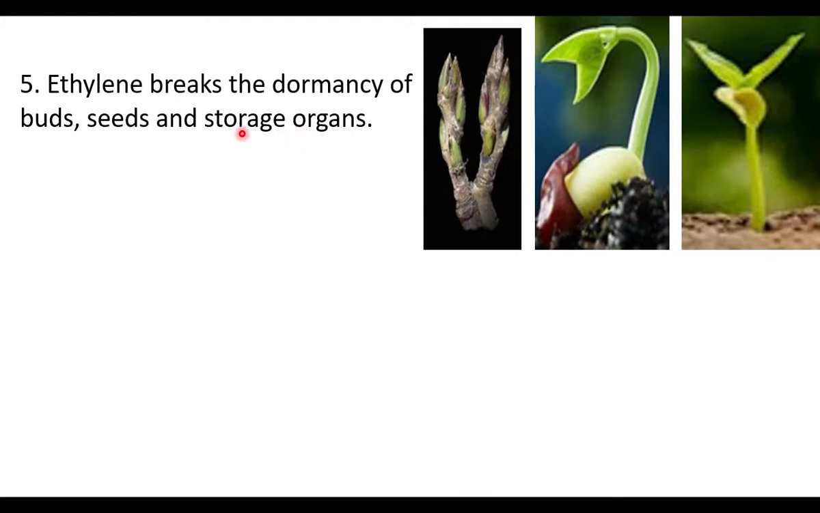Ethylene breaks dormancy of buds, seeds and storage organs. So ethylene breaks the dormancy of buds. When the dormancy of bud is broken, the bud grows and branch grows. When the dormancy of seed completes, the seed germinates and new plant emerges. This is by ethylene. Ethylene breaks seed dormancy and bud dormancy.